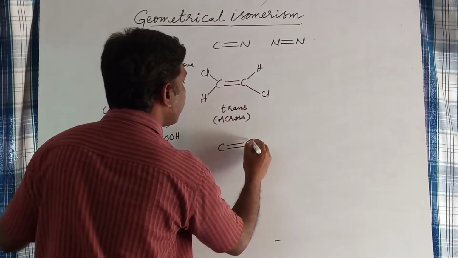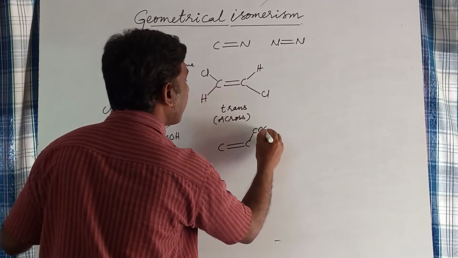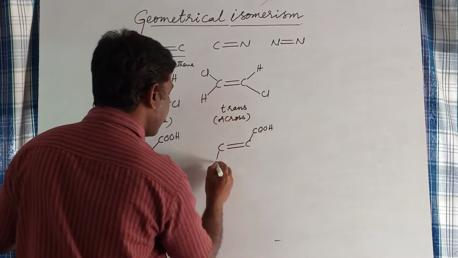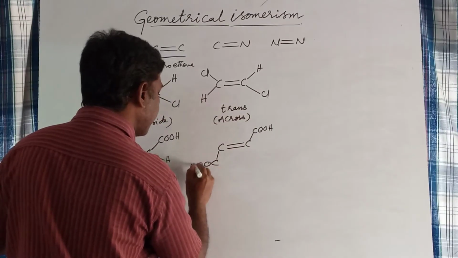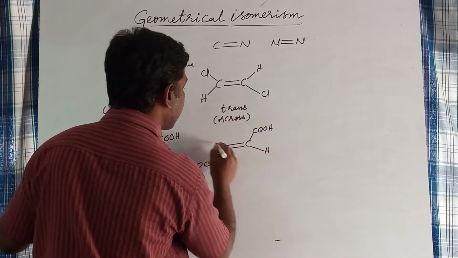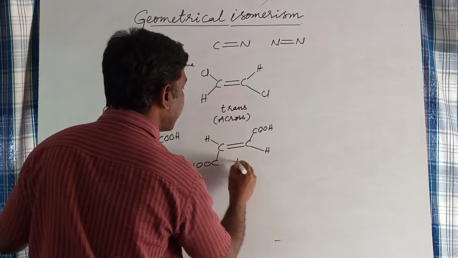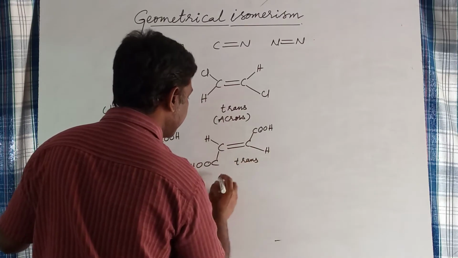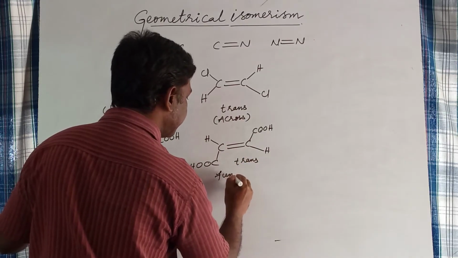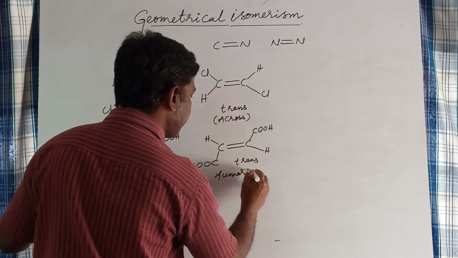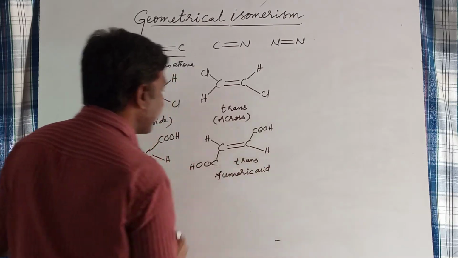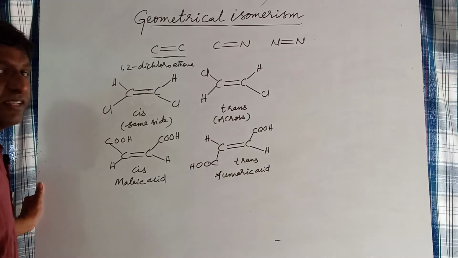If two carboxylic groups are on opposite sides of the double bonded carbon atoms, this is a trans isomer. This is fumaric acid. Maleic acid and fumaric acid are geometrical isomers.